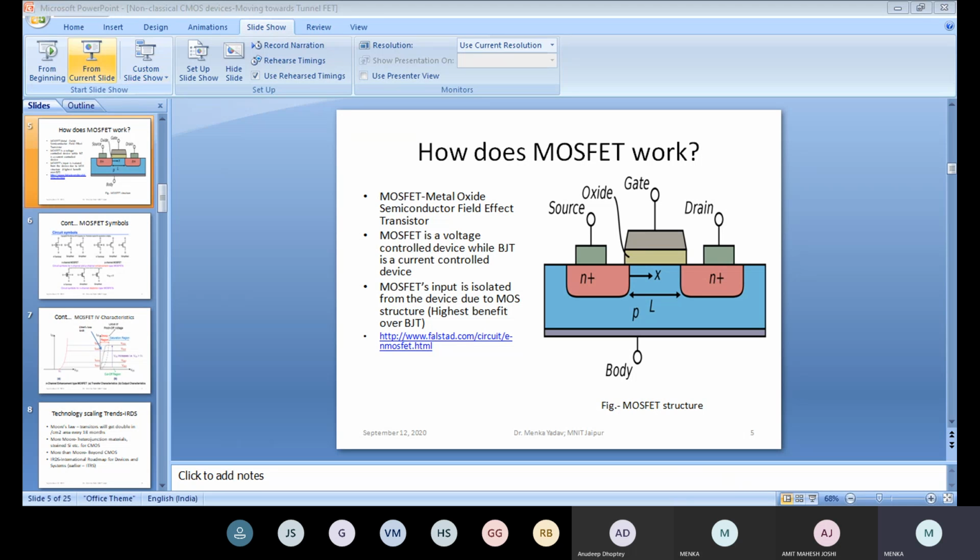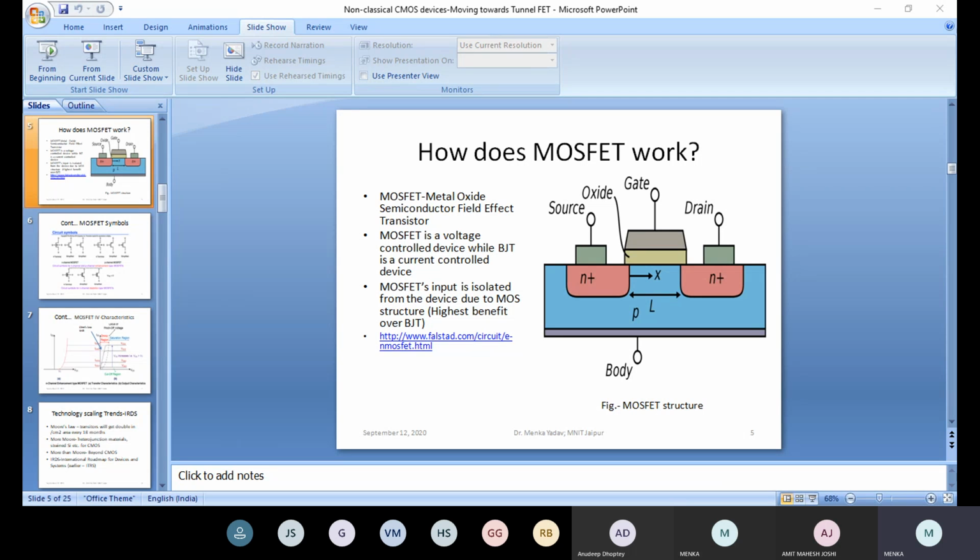Now come to the next slide, slide number 6. These are the MOSFET symbols, the circuit symbols. You can see this is a 4-terminal device: drain, source, gate, and this is the body contact or the substrate contact. But mainly in our logic circuits, the body is tied to the source so that the body effect will not come into the switching of the MOSFET. Then this becomes a 3-terminal device.